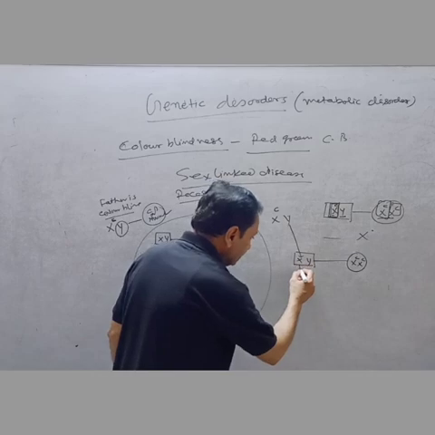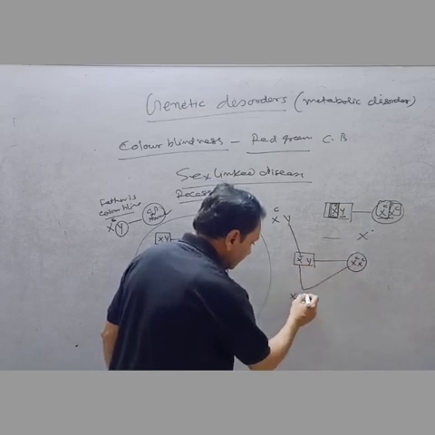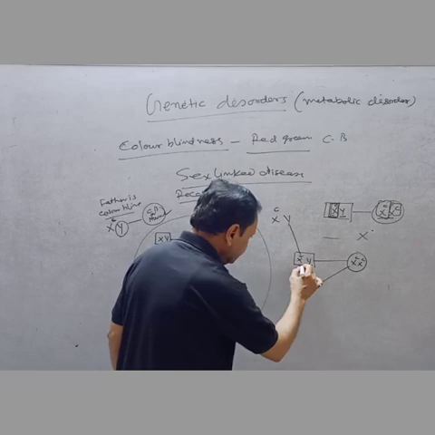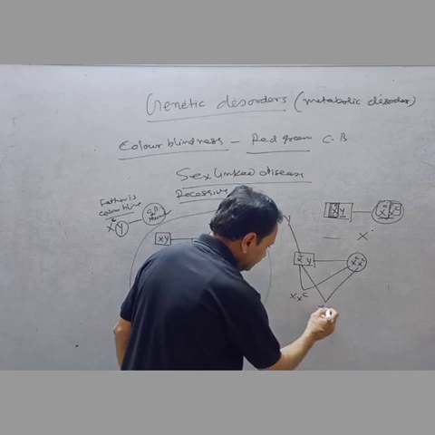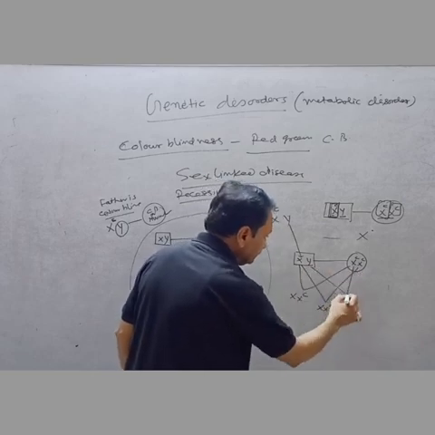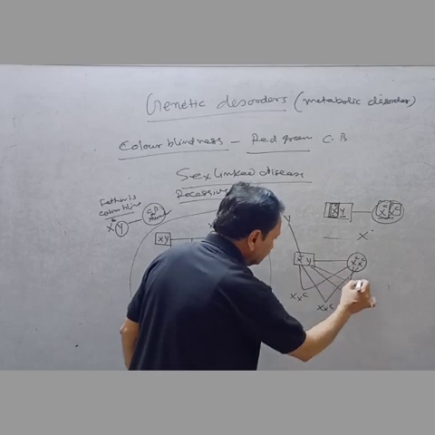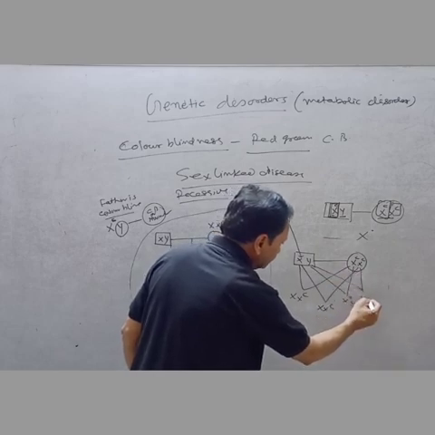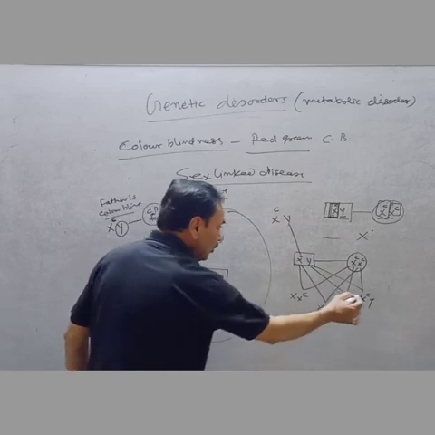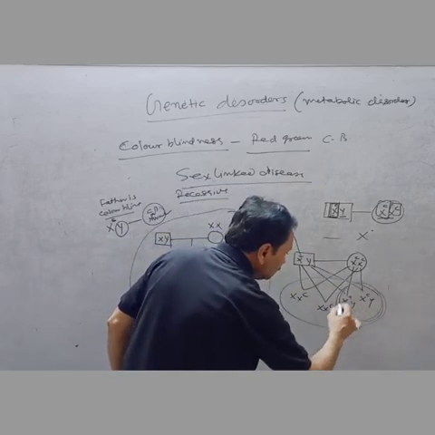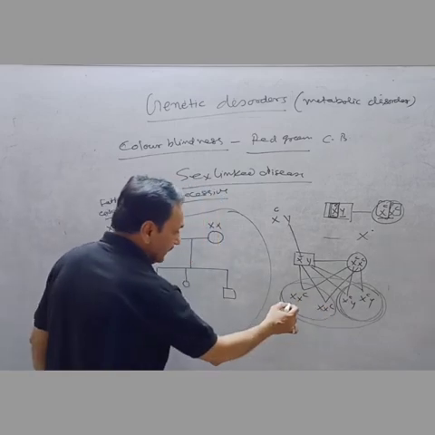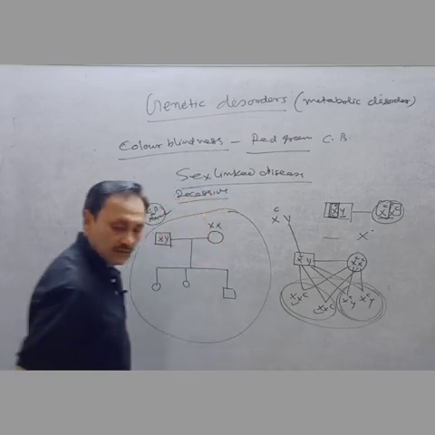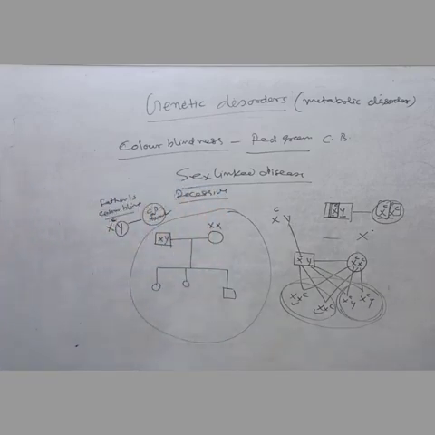Then what happens? It means all are affected, but two are colorblind and two are carriers. These are the carrier daughters, and both the sons are colorblind. This is also called a Mendelian disorder.